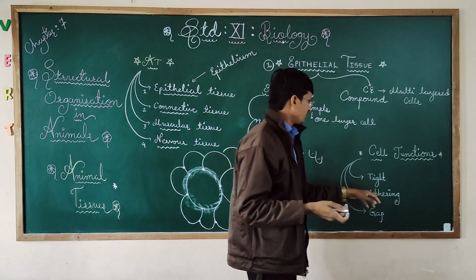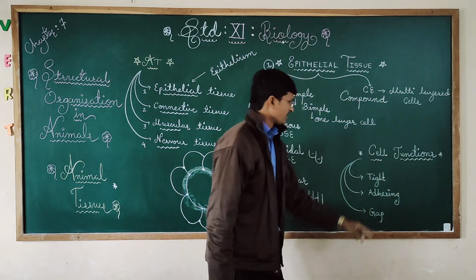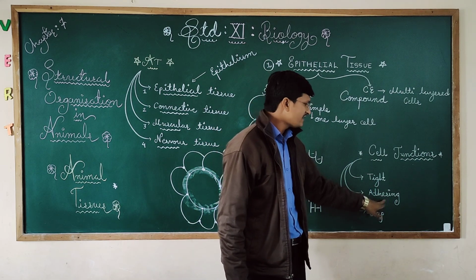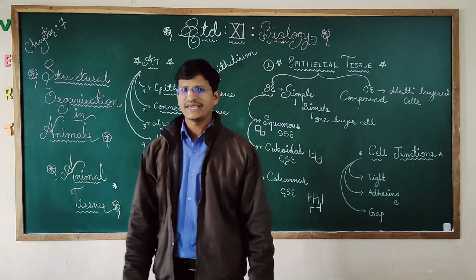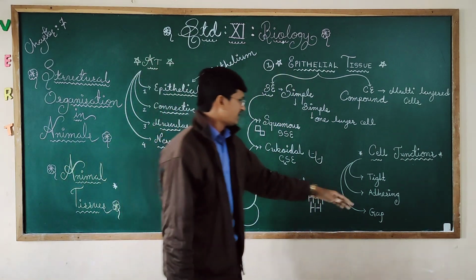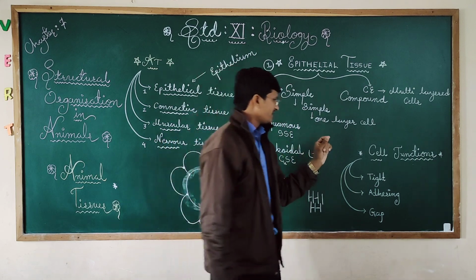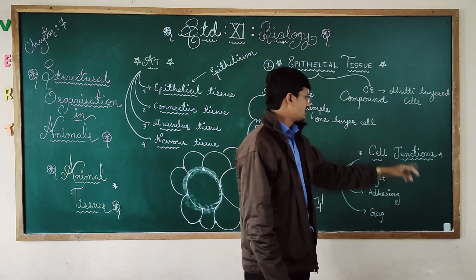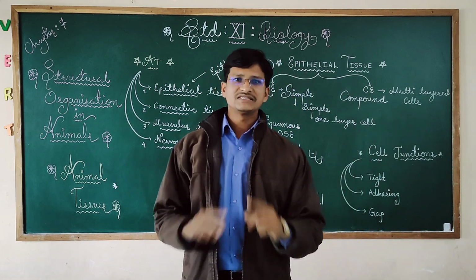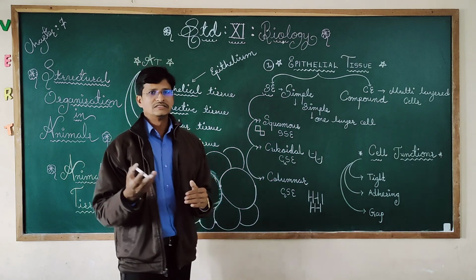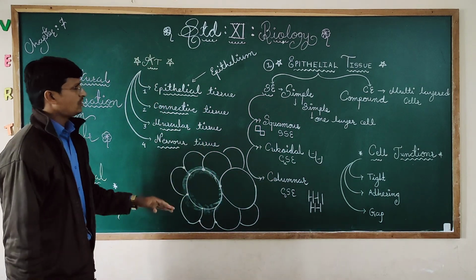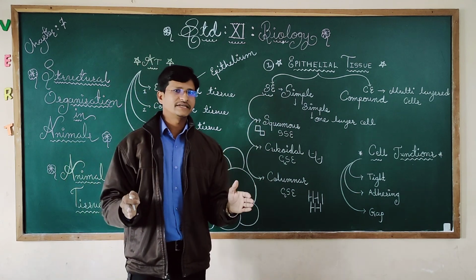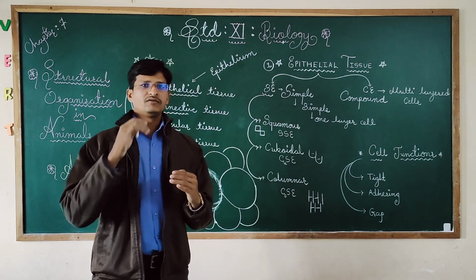The same thing: we have three types of cell junctions. One is the tight junction, second is the adhering junction, and next is the gap junction. Gap means there is a gap between, adhering works as cement, and tight means very strongly joined together. This type of cell junction you will find between the cells, and then only they will form tissue. This is how epithelial tissue and its different structures, which are already in the textbook, I will also try with the PPT presentation.